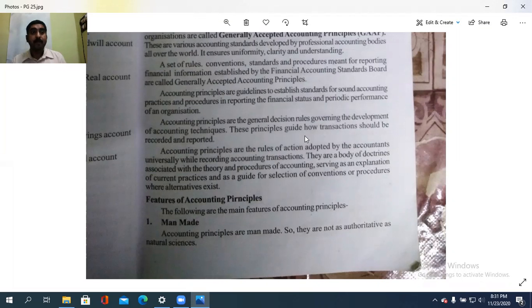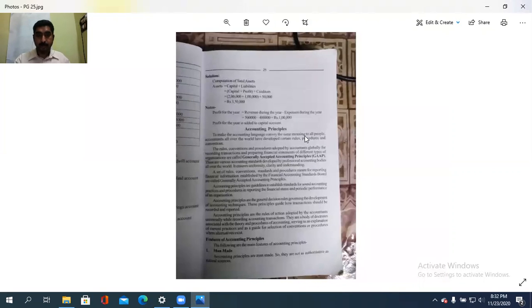That means it is a man-made thing. Accounting principles are man-made, so they are not as authoritative as natural science. It is man-made. That is, debit what comes in, credit what goes out. That is one principle. Dual aspect concept, the double entry system. Then the materiality principle, consistency, then separate legal entity. All these are man-made, so they are not as authoritative as natural science.